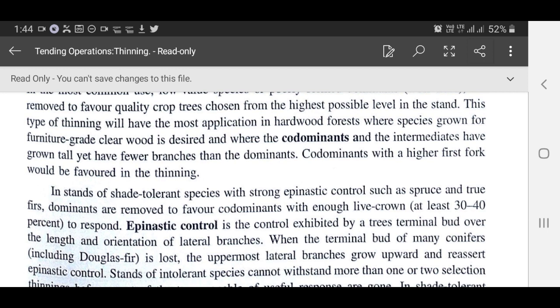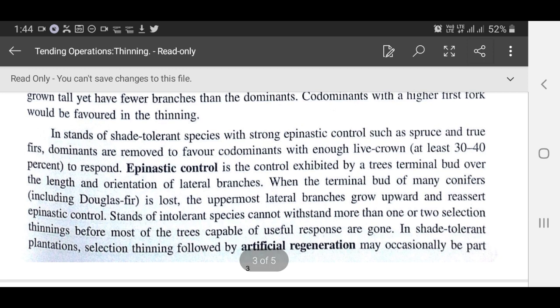In stands of shade tolerant species with strong epinastic control, such as spruce and true firs, dominants are removed to favor codominants with enough live crown, at least 30 to 40%, to respond. Epinastic control is the control exhibited by a tree's terminal bud over the length and orientation of lateral branches. When the terminal bud of many conifers, including Douglas fir, is lost, the uppermost lateral branches grow upward and reassert epinastic control.